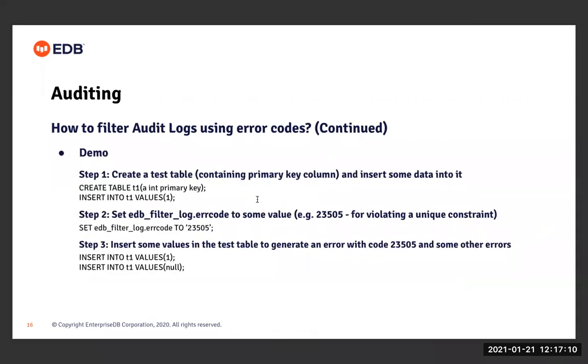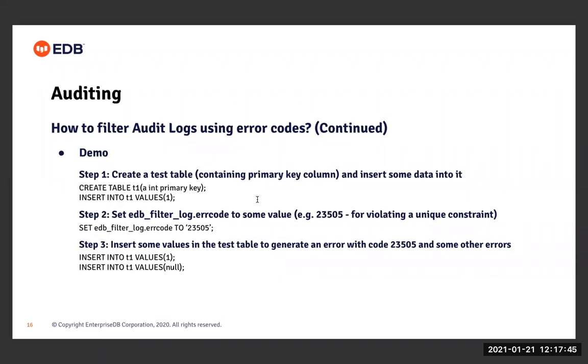And then here is a demo that shows how to use this particular extension. In step one, I have created a test table, which contains a single column, and there is a primary key on that column. And then I'm trying to insert some data into this table. In step two, I have set the error code which I want to omit from the log file. So I have set the error code to 23505, and this 23505 corresponds to the error for unique key constraint violation, right? In step three, I'm trying to insert some value into the test table, so that the error 23505 gets generated.